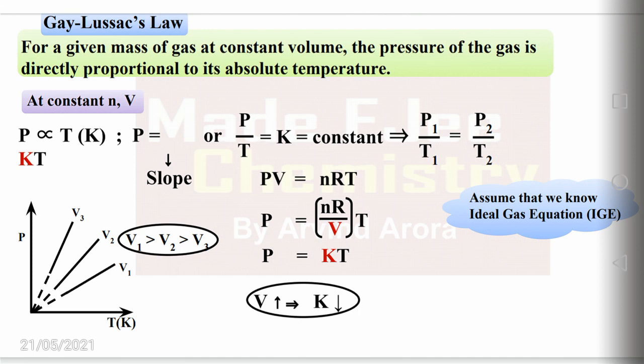An example for this is the pressure cooker. By keeping the volume of the cooker constant, we increase the temperature. By that, the pressure inside the cooker also increases, and hence we are able to cook things very fast. The curve obtained when we plot pressure versus temperature is a straight line, and these curves are called isochores.